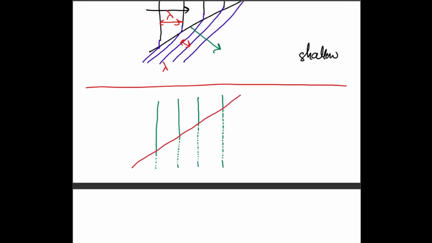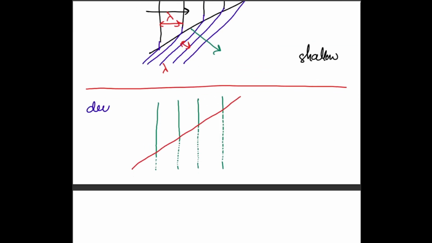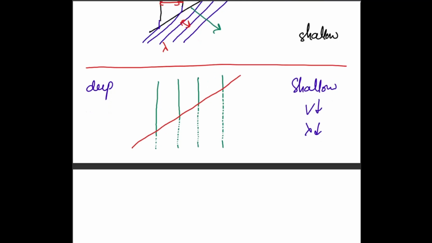So now they did encounter some barrier. They did encounter some change. What has happened? I'm discussing this with deep to shallow. So this is my deeper region. This is my shallow region. I should expect a reduction in velocity and a reduction in wavelength. What's happened? Basically, the particles of the wave front are still moving towards this side. But this lower portion of the wave front has encountered the barrier before this part of the wave. Is that so? The lower part of the wave has met with the barrier before this part could even have the chance to meet it. Do we understand this point?